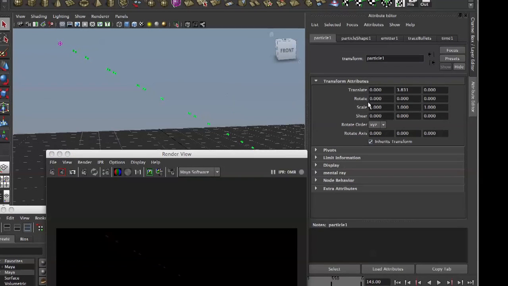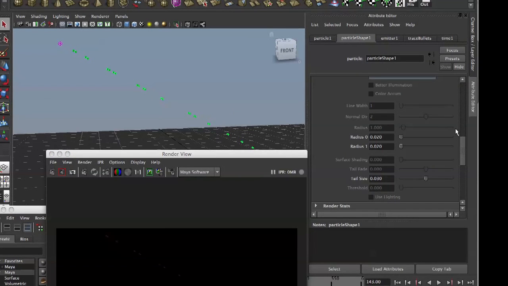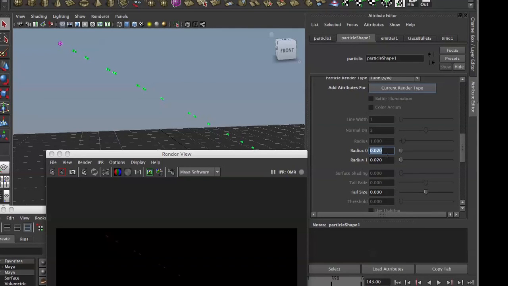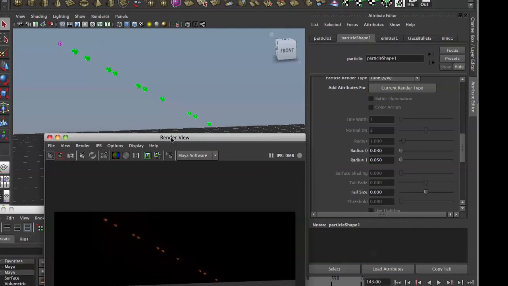Yes, size will help. 0.04. Okay, let's give it a bigger tail. 5 maybe. And then, awesome.